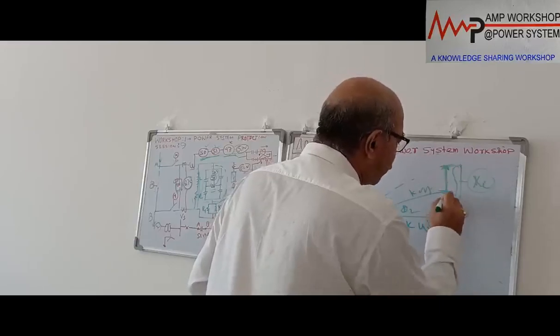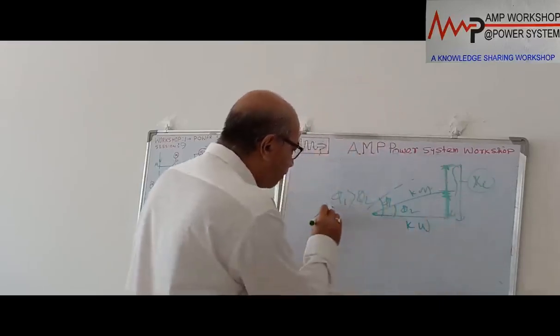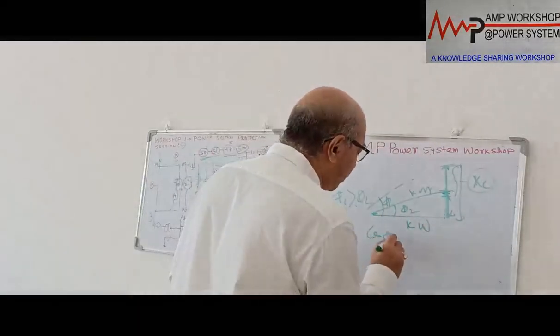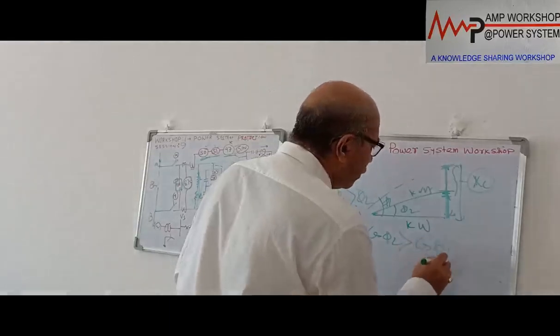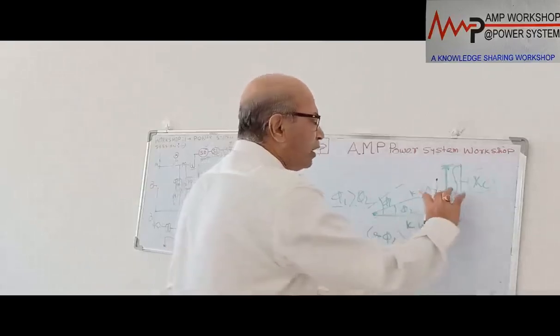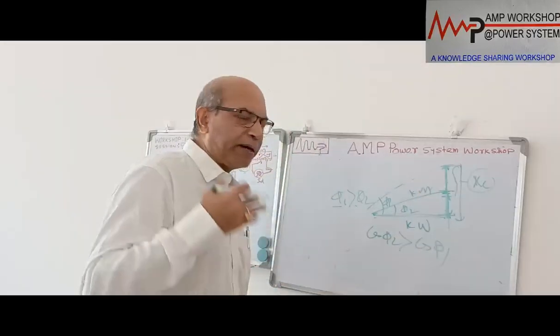So effectively the line is drawing only this amount. By then, automatically phi 2 is less than phi 1, and we are getting a better power factor. Cos phi 2 is greater than cos phi 1. So automatically the kilowatt, which is the effective meaningful power, remains fixed. Only this portion is reduced, for which we get a better voltage drop.